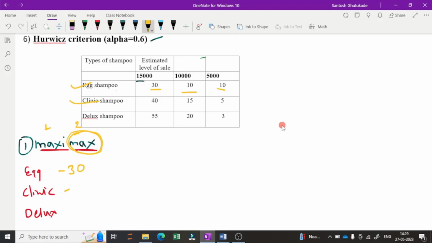Similarly in the clinic shampoo, which one is the maximum? So here 40 is the maximum. So I will write here 40 is the maximum. In the deluxe shampoo, 55 is the maximum. So I will select here 55 is the maximum.